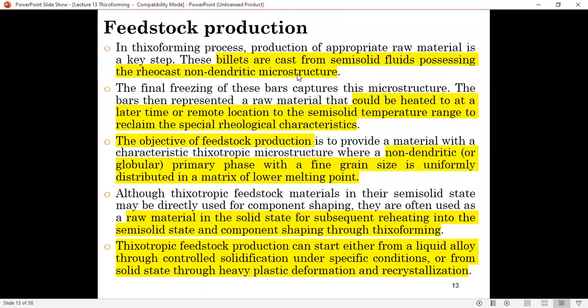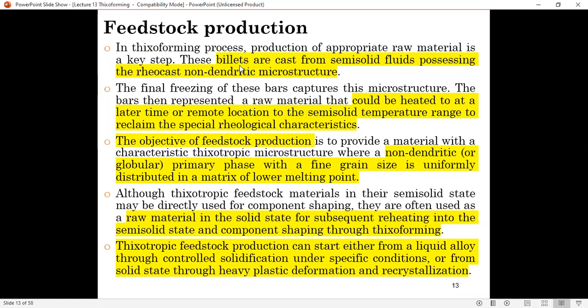Billets are cast from semi-solid liquid processing the real cast non-dendritic microstructure. So during Thixoforming, you have to use a billet, and this billet is cast from semi-solid fluid processing the real cast non-dendritic structure.